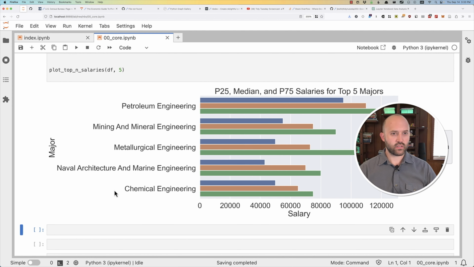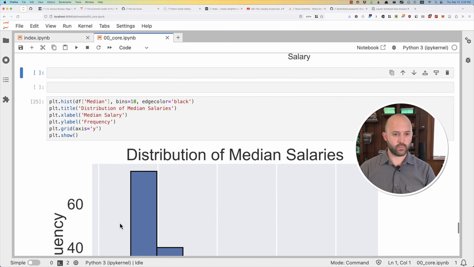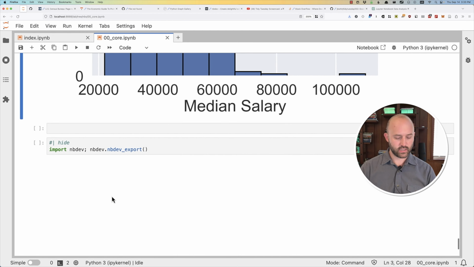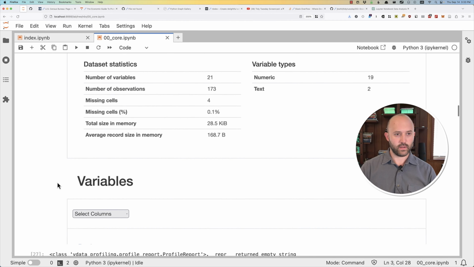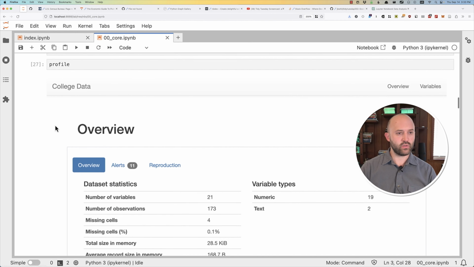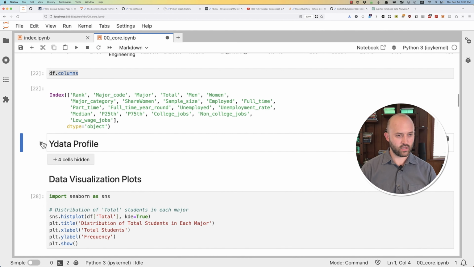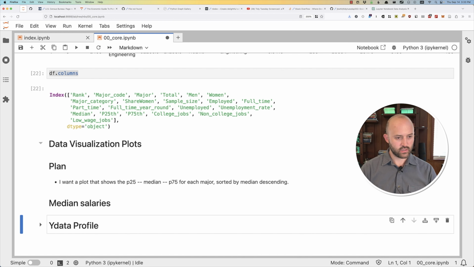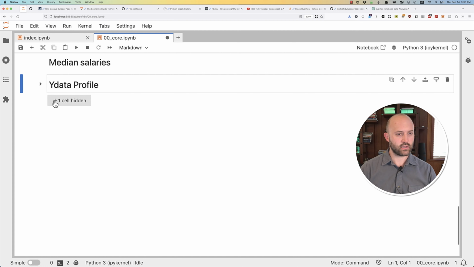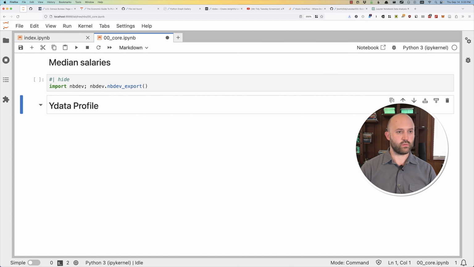Okay, so let's stop here. I think this is a good place to stop, and I would like to do a few things here to clean this thing up and make it look better. So I will actually move this profiling thing. Yeah, let's collapse it and move it all the way down to the end. And then let's see what that looks like. Yeah, I want to move it above that one. This one, go down.